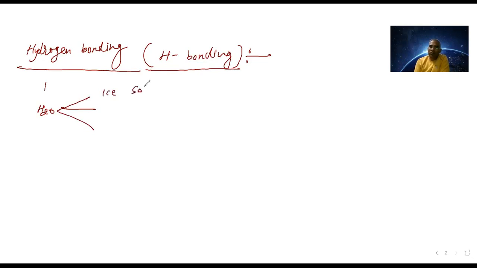So this is going to be solid. Then it can exist in the form of liquid, meaning water. Next one is that it can be gaseous, meaning vapor. Now you can tell me, sometimes you can say because of the bond, what type of bond? Covalent bond, because of H-O-H.